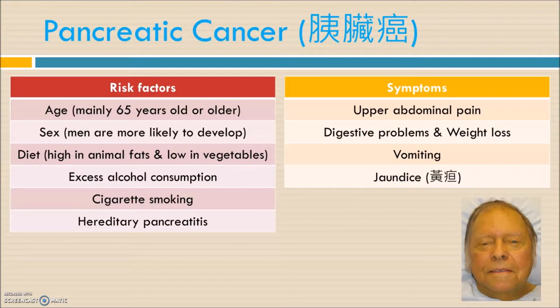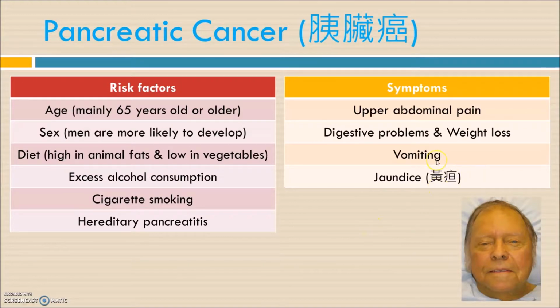And for the symptoms, there is inflammation of the pancreas, abdominal pain, digestive problem, weight loss, something like this. Later on we have a question, and you will know why digestive problems lead to weight loss. And also we have the concept of jaundice. You can search the picture of jaundice in Google. I just show you the picture. Actually this case is a bit mild, not the severe one, so you can search the photo by yourself.